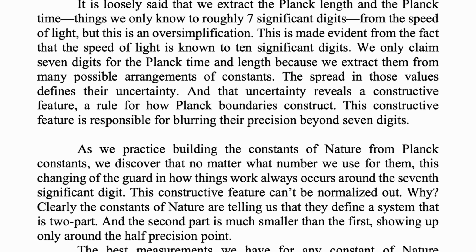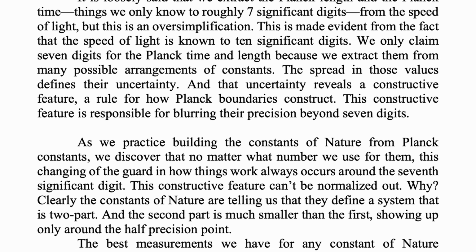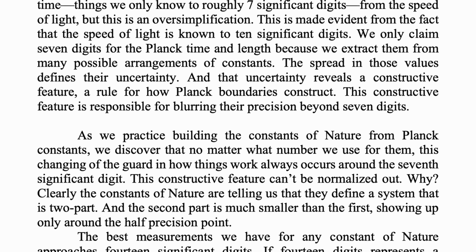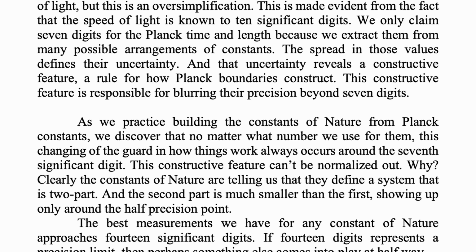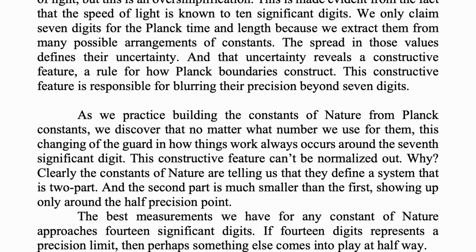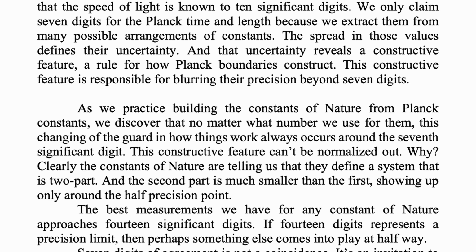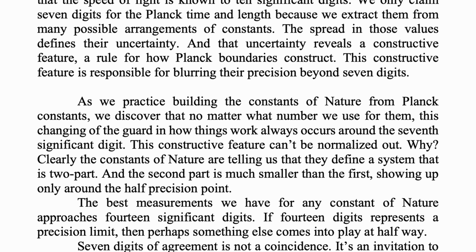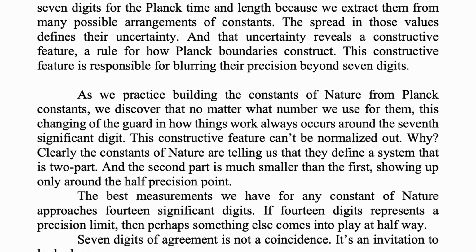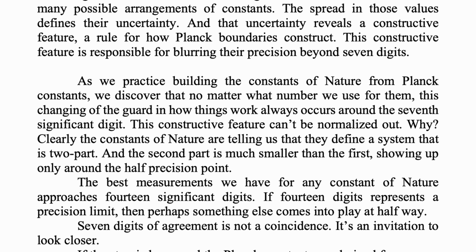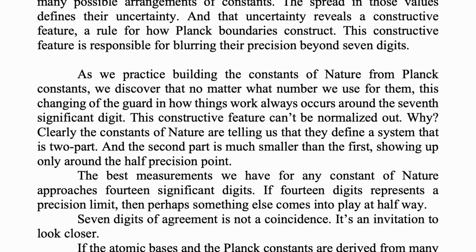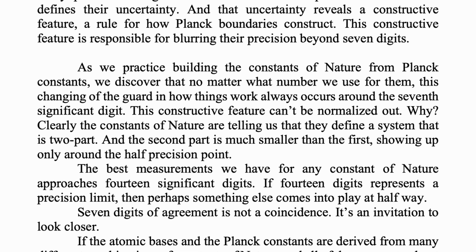This constructive feature is responsible for blurring their precision beyond 7 digits. As we practice building the constants of nature from Planck constants, we discover that no matter what number we use for them, this changing of the guard in how things work always occurs around the 7th digit. This constructive feature can't be normalized out.